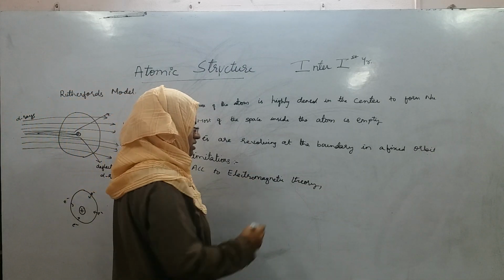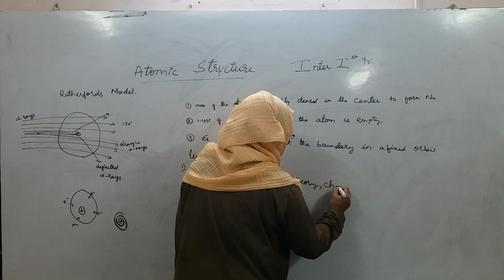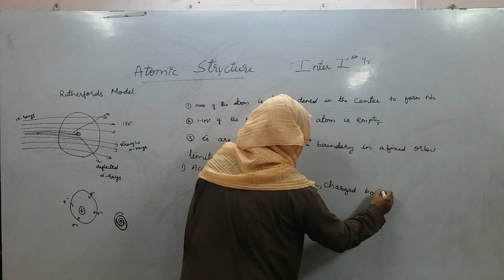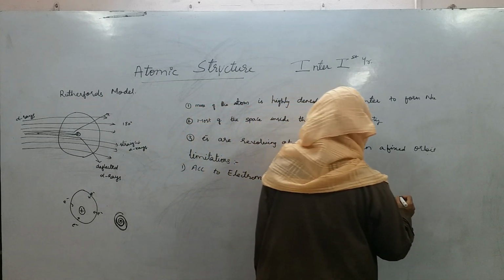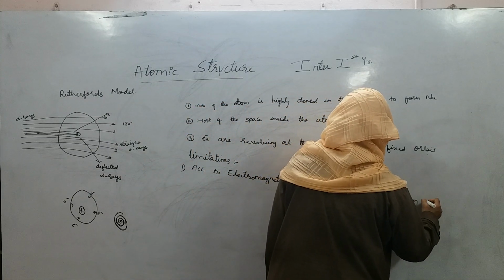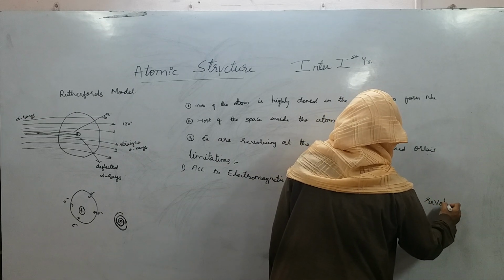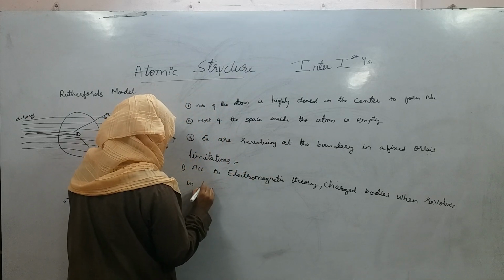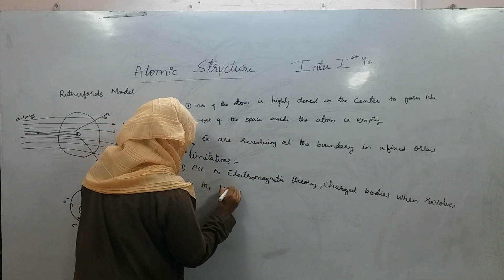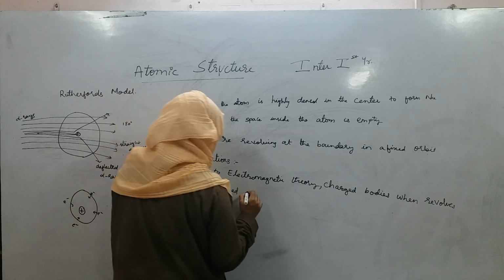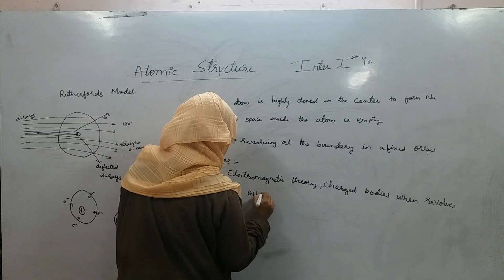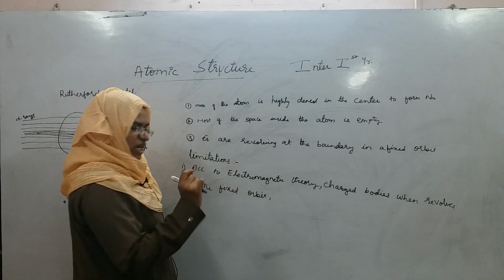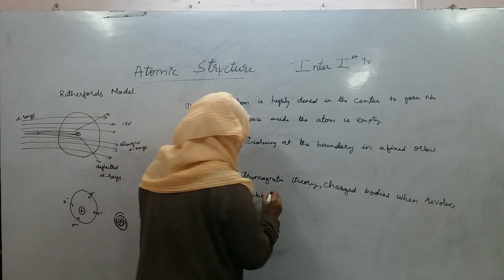According to electromagnetic theory, when charged bodies revolve in a fixed orbit, their speed is accelerated. The same point, if you apply it to uncharged bodies, their speed will not be accelerated.